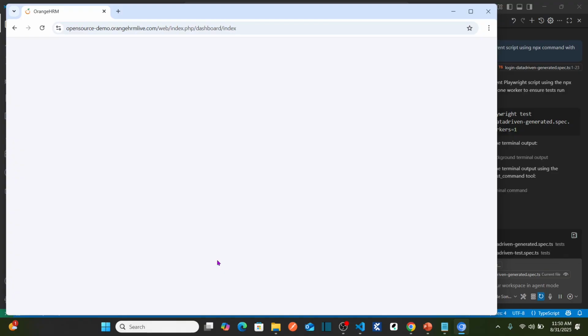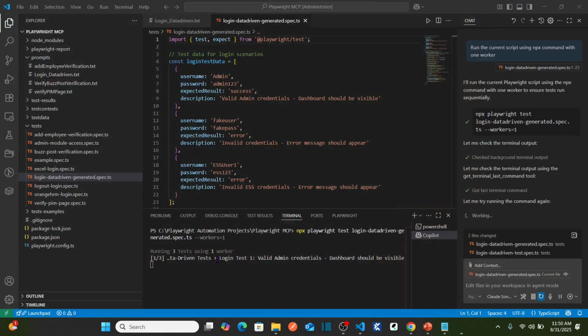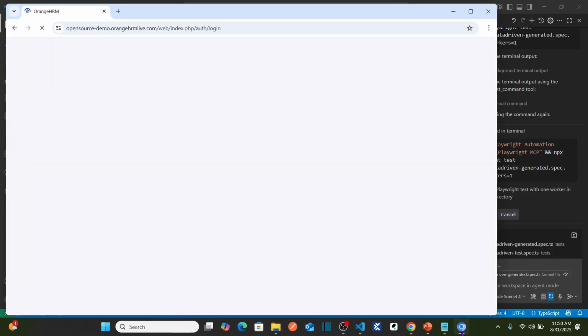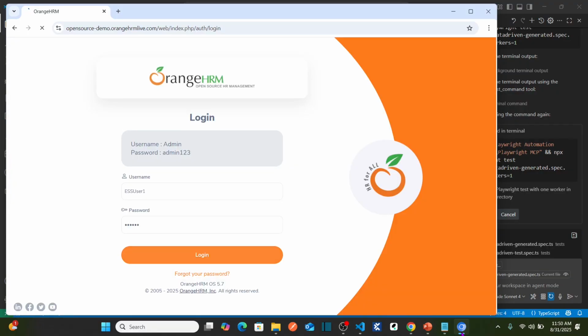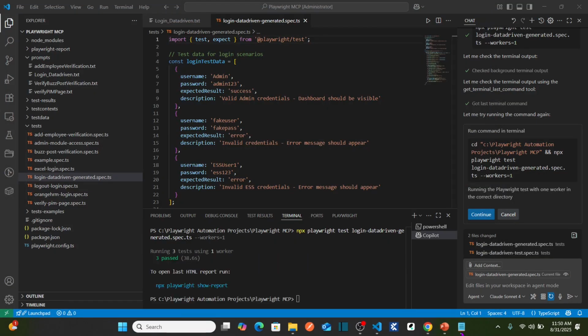So here first valid test, dashboard is displayed, log out, and now your invalid test. See here it is running the invalid test. Perfect, done. And then it is another invalid test. Perfect. So that means 3 tests are passed. You can see here now 3 passed.